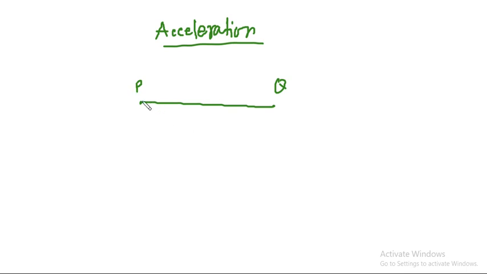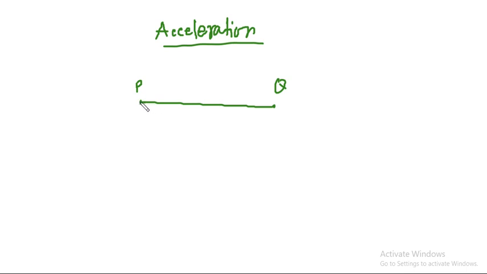You can take any real example, a bike's motion, a car's motion, or a train's motion. Its velocity is not constant in any path. It normally changes. So if velocity is changing, then we can define a quantity.